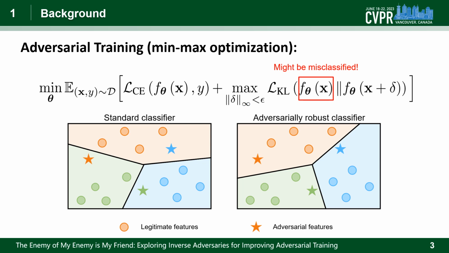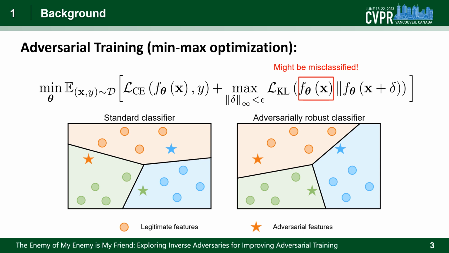This can be achieved by solving the minimax game. We generate adversarial examples during the inner maximization, and we try to lower the loss of these malicious examples in the outer minimization. The main goal of adversarial training is to establish a robust decision boundary that is not only for clean examples but also for adversarial examples.